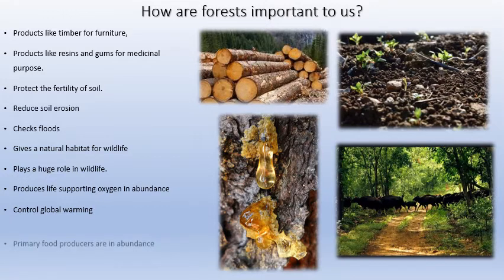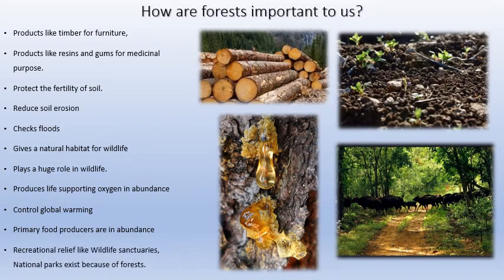It produces life-giving oxygen in abundance, controls global warming, and that's the atmospheric benefits of forests. And also it's the primary food producers, and they are in abundance. So fundamentally, for all the herbivorous animals and for all the human beings, we depend on plants, and plants are abundantly found in forests, and they are the primary food producers. They produce food in the primary position along the food chain.